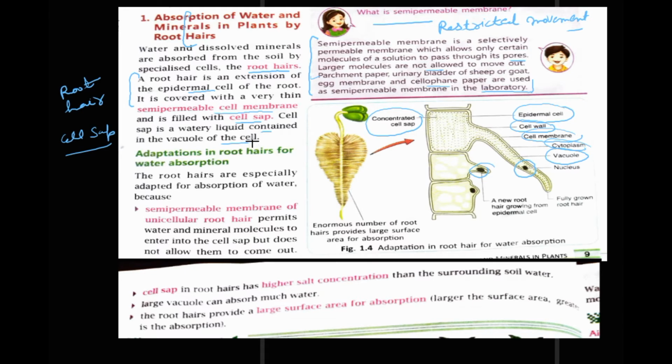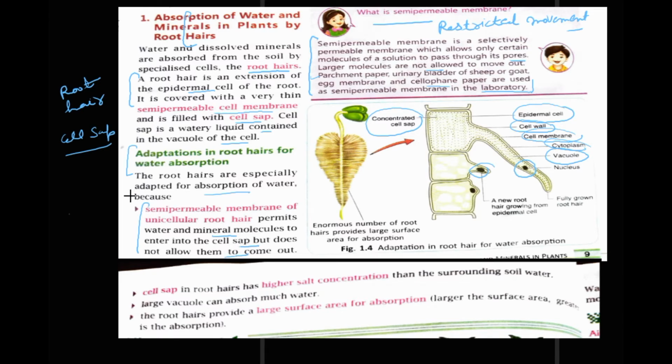Root hairs have some adaptations for water absorption. Root hairs are especially adapted for absorption of water because the semi-permeable membrane of the unicellular root hair allows only water and mineral molecules to enter into the cell sap but does not allow them to come out.